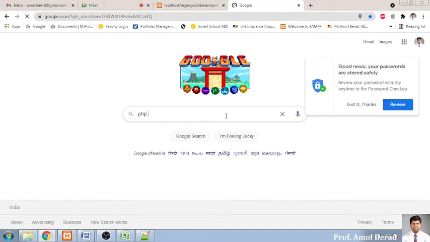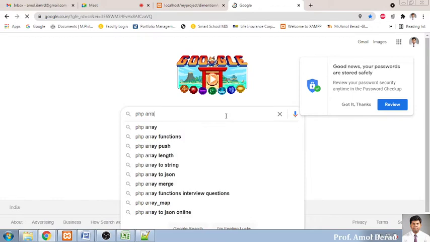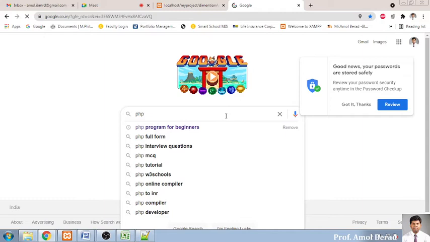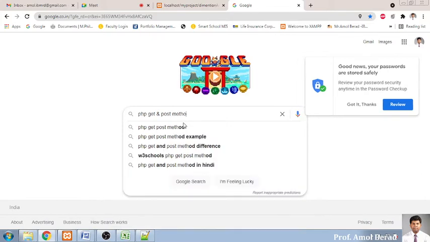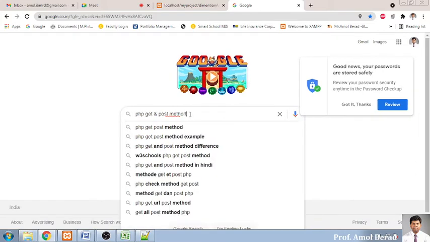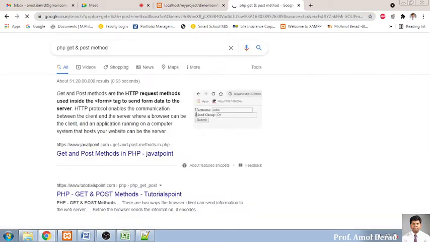So I will say php space, php array, let it go for get and post. So php get, and now here I will put some special symbol like this ampersand, and then space post method. So okay, I have put it into the address bar like this. So here it is a text box, and when I click on this, I put php space get and post method, and I'm pressing enter. Enter means I am moving my client to the server.